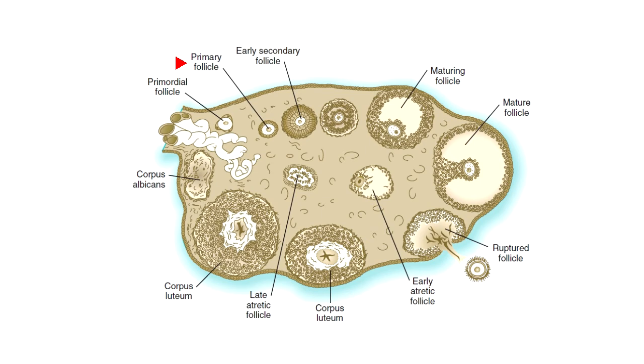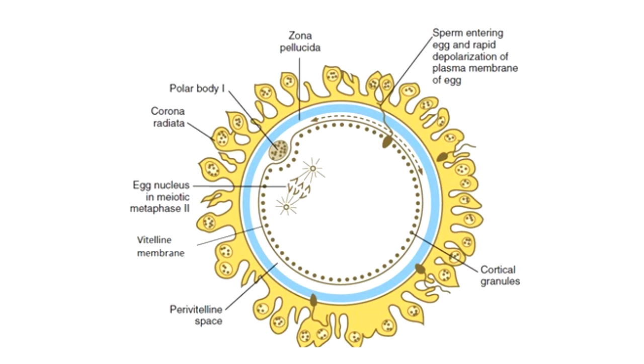As the primary follicle takes shape, a prominent translucent non-cellular membrane called the zona pellucida forms between the primary oocyte and its enveloping follicular cells. The zona pellucida contains sperm receptors and other components that are important in fertilization.